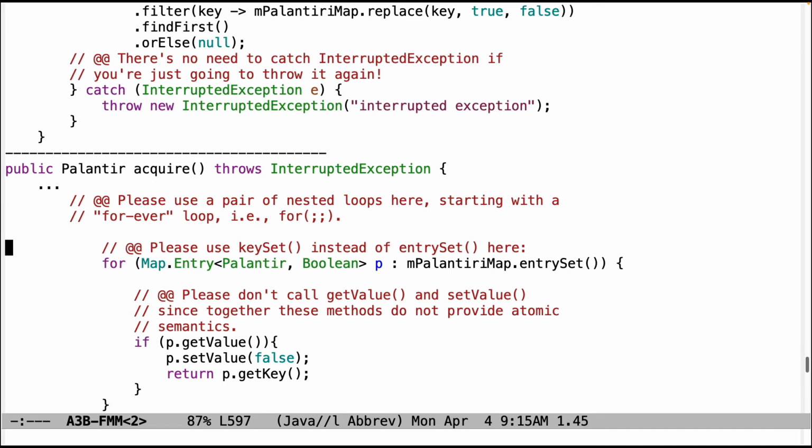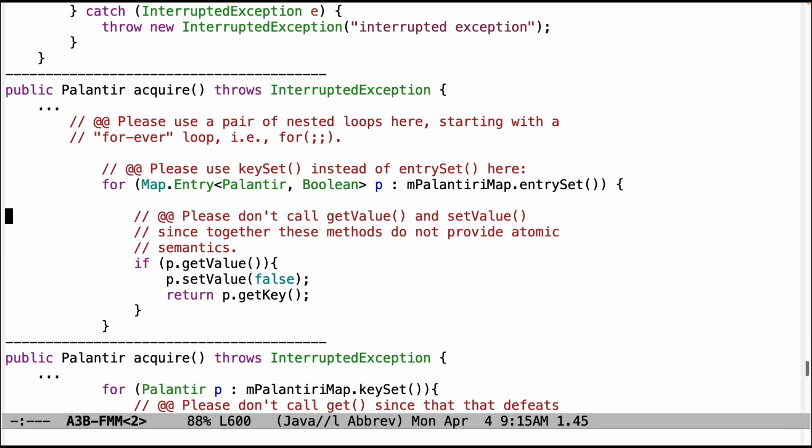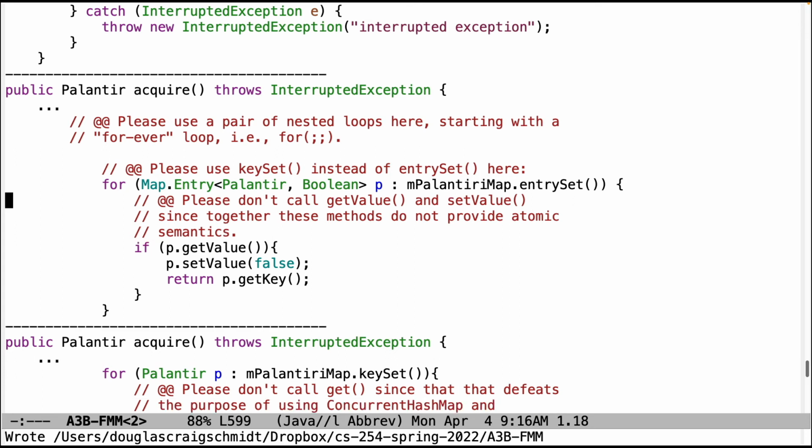Let's take another look at ways of doing the acquire method incorrectly. What you want is 2 nested loops. And the outer loop should be a forever loop. Just say for, open paren, semicolon, semicolon, close paren. That's called a forever loop. And you want that one at the outermost level because you're not ever locking the entire ConcurrentHashMap. That's the beauty of doing this. But as a consequence, because of weird scheduling order, you don't necessarily get a hit on the first pass through the loop. So you may have to loop more than once.